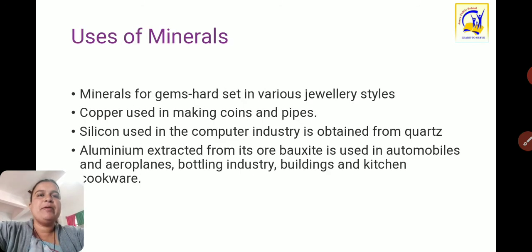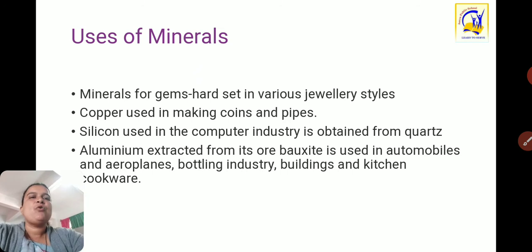Now, uses of minerals. We have seen the various kinds of minerals and their distribution. Now we will see what the uses of these minerals are. Minerals form gems, which are set in various jewelry styles, and copper is used in making coins and pipes. Silicon, used in the computer industry, is obtained from the quartz mineral, and that silicon is used most probably in the computer industry.